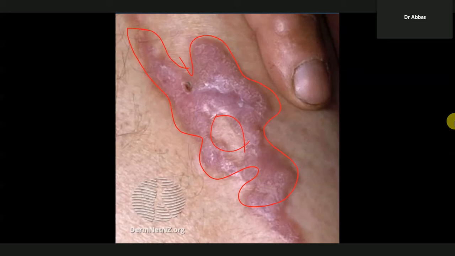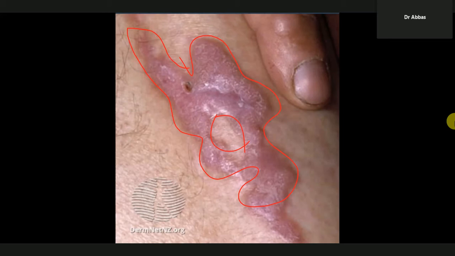So clear? So this is the bigger in size but flat papules, and that is the erosive ulcerative leading to the squamous cell carcinoma. But most commonly squamous cell carcinoma is not due to this lichen planus, but lichen planus can end into the squamous cell carcinoma.